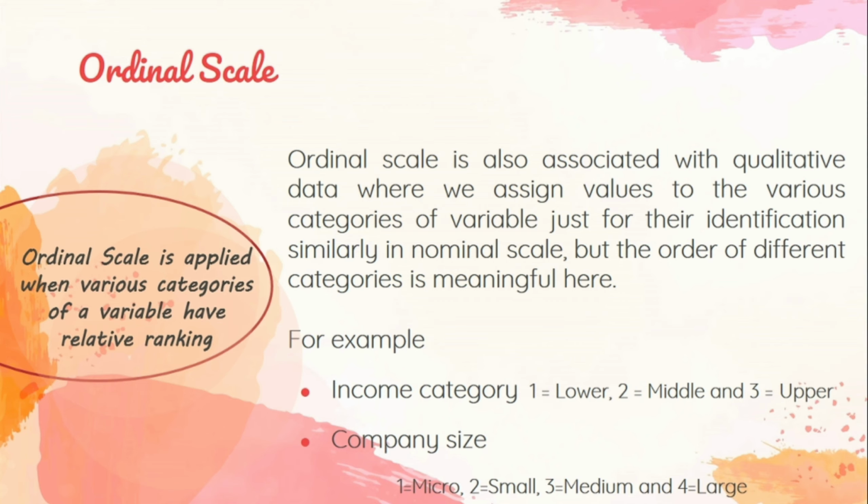For example, we can assign value 1 for lower category, 2 for middle category, and 3 for upper category. Similarly, in company size, 1 for micro size company, 2 for small size company, 3 for medium, and 4 for large size company. And for a survey question like rank your top 3 television programs in order of preference, we can assign the first value for the most favorite program, second value for second most favorite program, and so on.